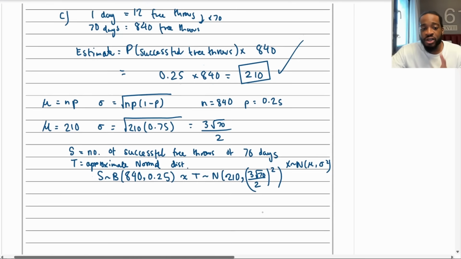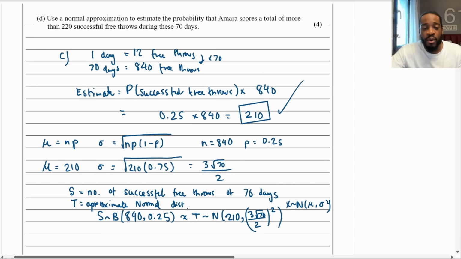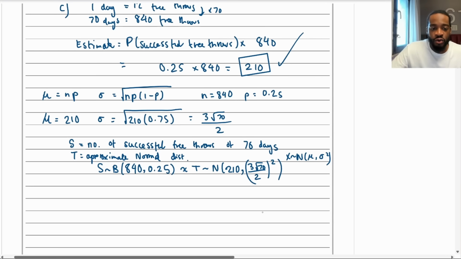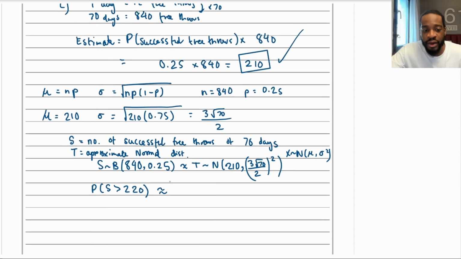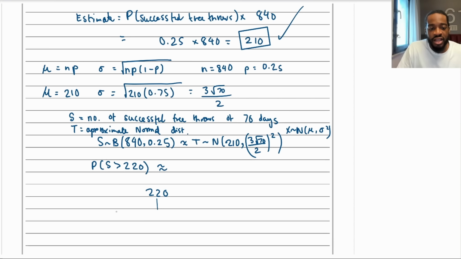Now the continuity correction. Okay. We want the probability Amara scores a total of more than 220 successful free throws, right? So if I was using this one, it would be the probability of S being greater than 220, but we need to approximate this with our normal approximation, okay? So what value am I going to use? What I like to do, and this is how I teach my students, just use bounds, error intervals from GCSE, right? If I'm at 220, what would be the lower and upper bound of this number? Well, take 0.5 and add 0.5. It would be 219.5 and it would be 220.5.